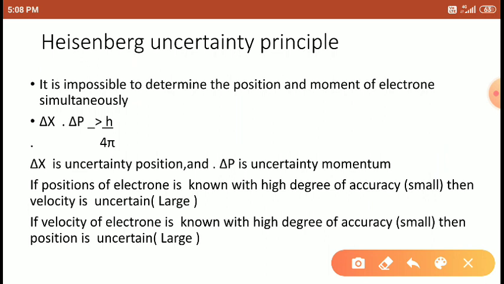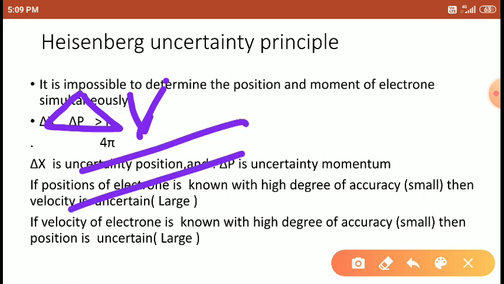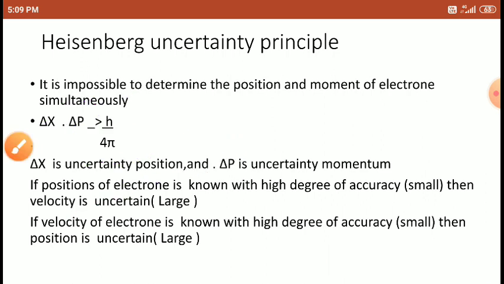If you want to calculate the velocity of the electrons, then the position is inaccurate, because it is a microscopic particle. In which direction it will move, we can't determine. Yes, students.